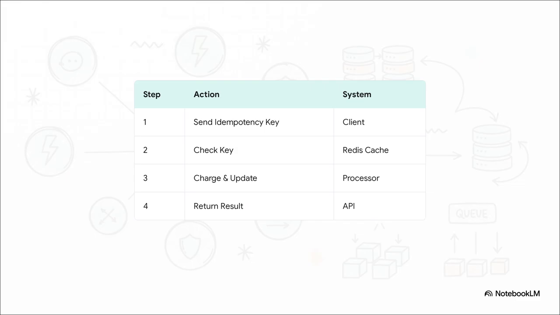This is exactly how Stripe prevents millions in duplicate charges every single year. When a client makes a request, they generate a unique UUID, an idempotency key. The server first checks an incredibly fast distributed cache like Redis to see if that key already exists. If it doesn't, it inserts the key with a processing status, charges the card, and then updates the cache with the final result. If the client retries because of a timeout, Stripe just sees the key in Redis and simply returns the cached result. That card is absolutely never charged a second time.